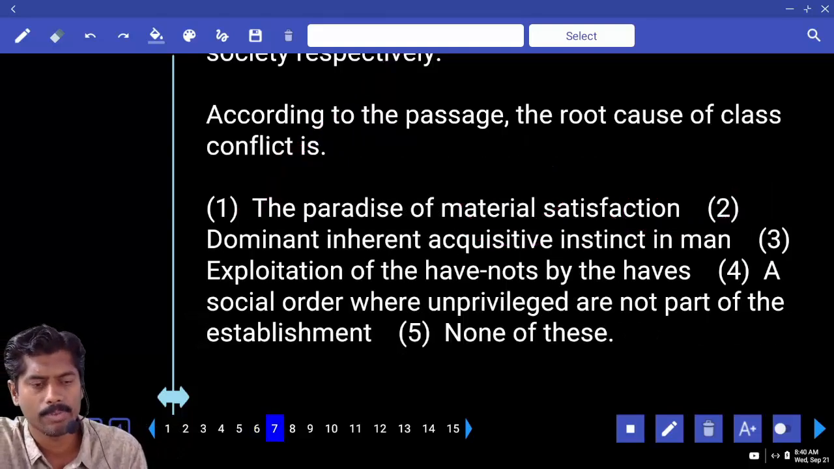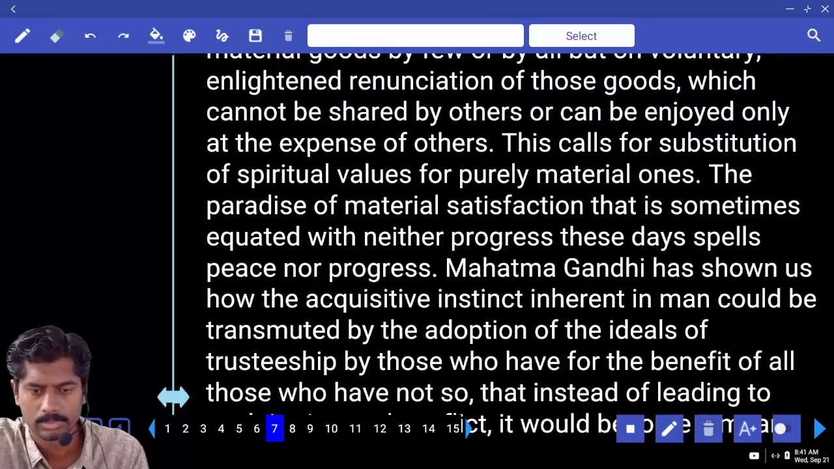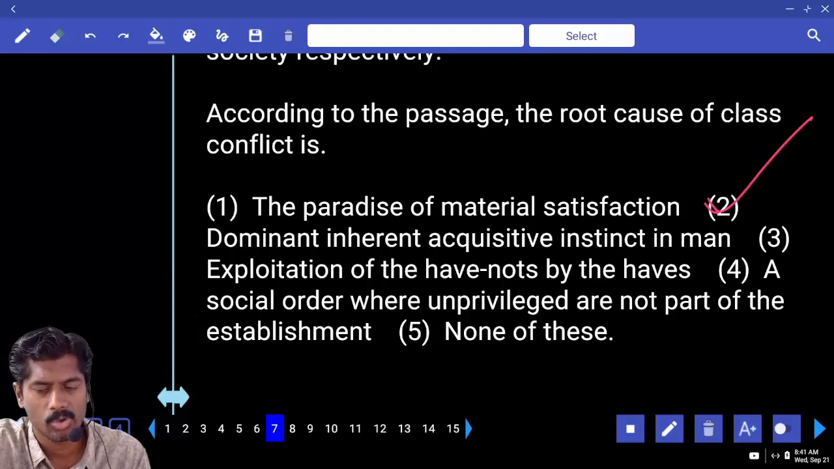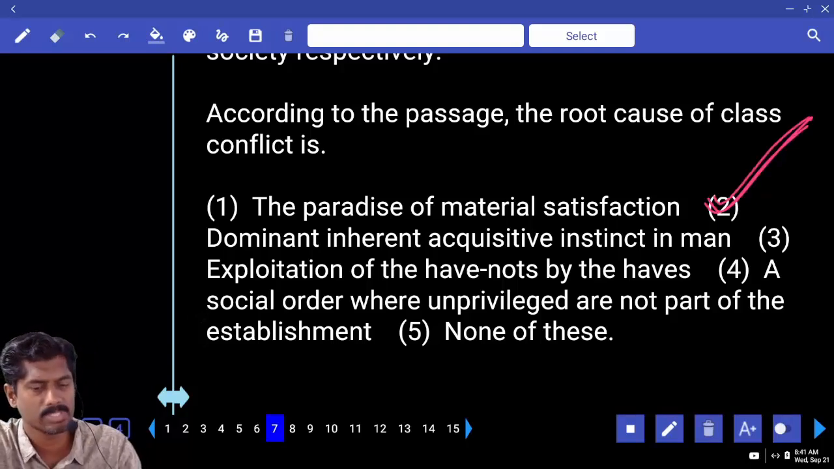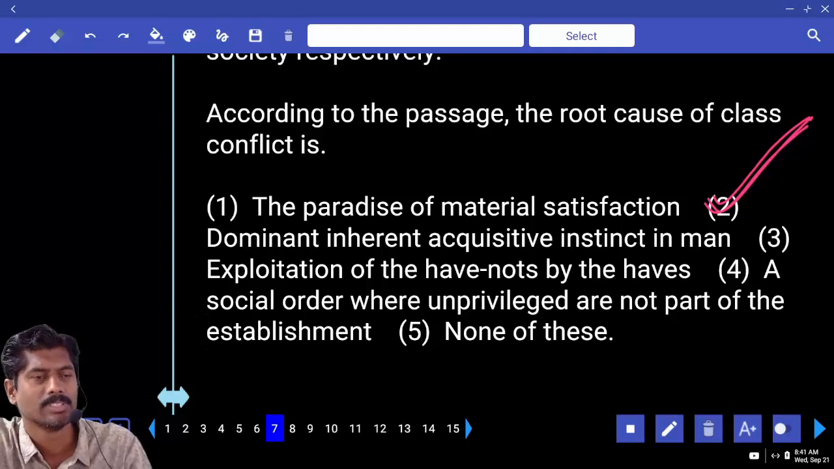Root cause of conflict. What is the root cause of conflict? The paradise of material satisfaction, dominant inherent acquisitiveness in a man, exploitation of have-nots by haves, social order whereupon. What is the root cause, why does conflict happen? Because man wants everything. Acquisitive instinct in a man, you want everything to have, that's why the problem is happening.